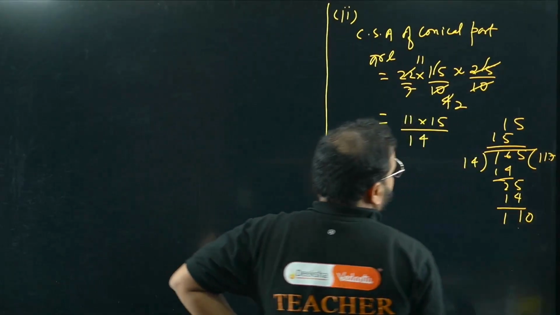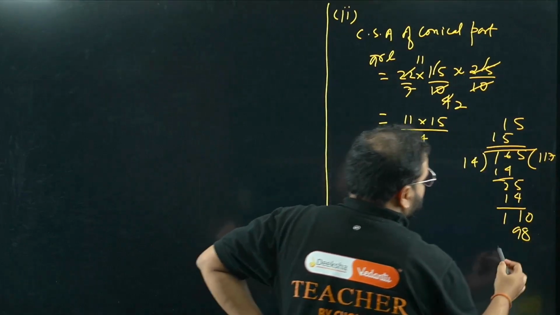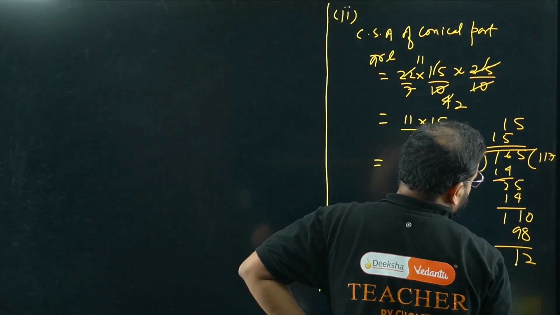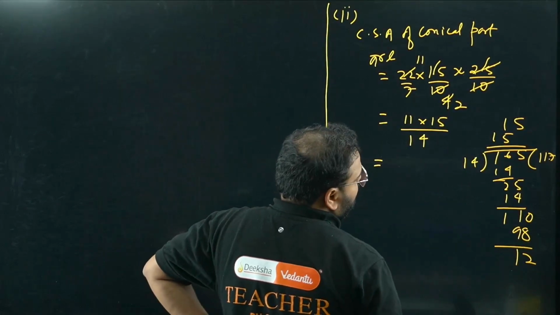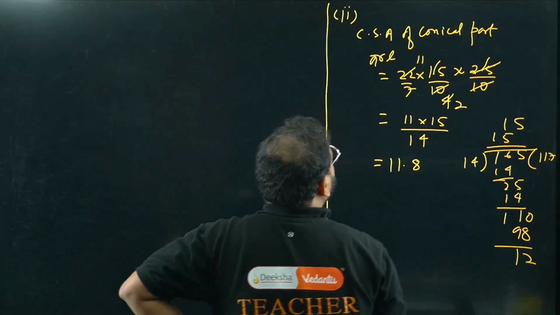Check this out. So 11.7, 11.8 or something is coming.